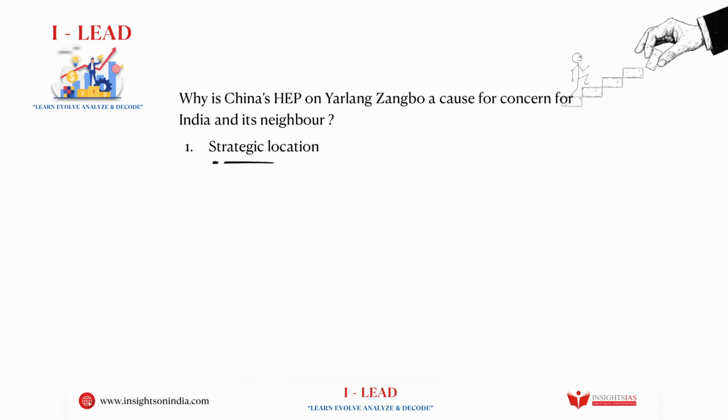See, the first one is the strategic location. Where is the dam being constructed? The dam is being constructed in the Tibetan region, but right before the river enters Arunachal Pradesh, there is this construction. So, who has significant control here? The significant control is with China. They will control how much water flow reaches Arunachal Pradesh. They will control the water dynamics in this particular region.